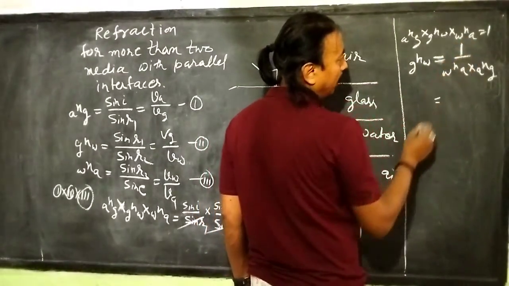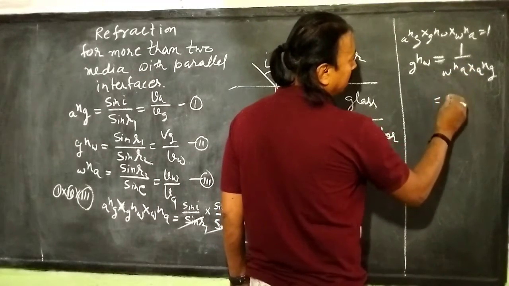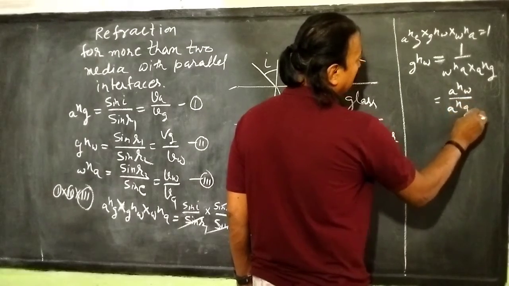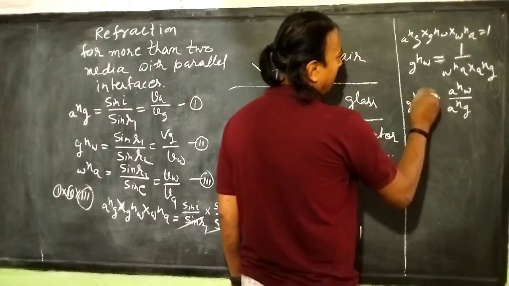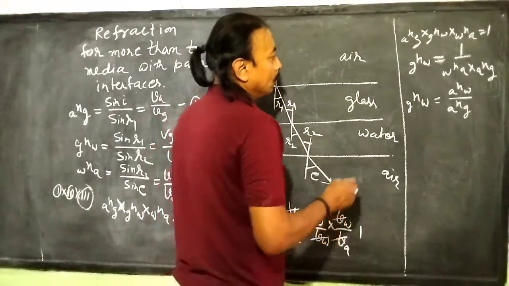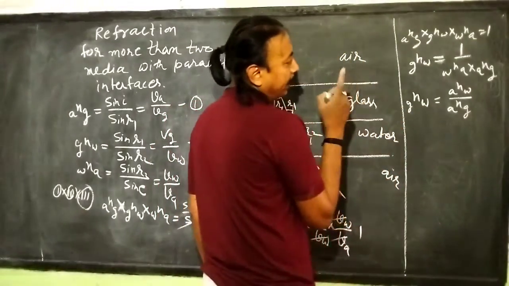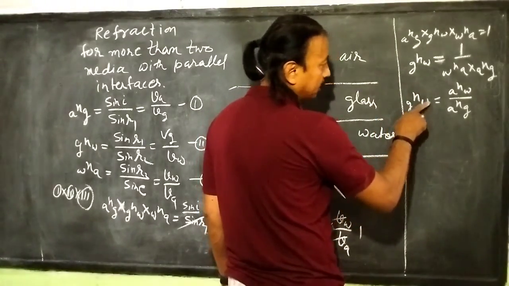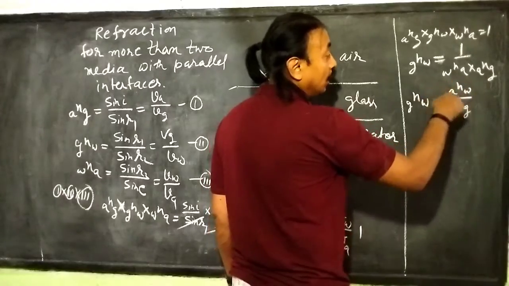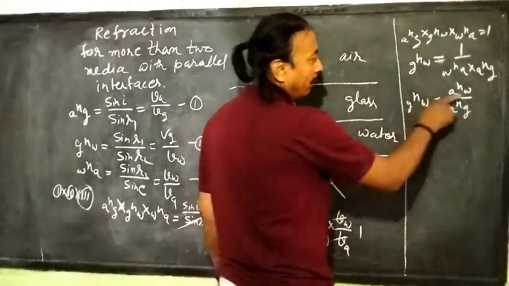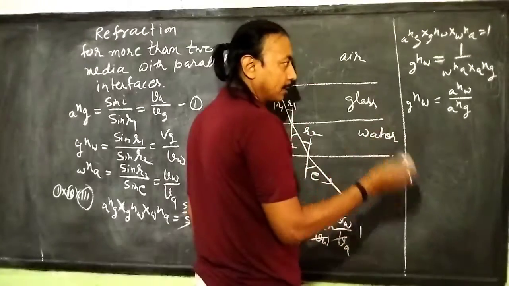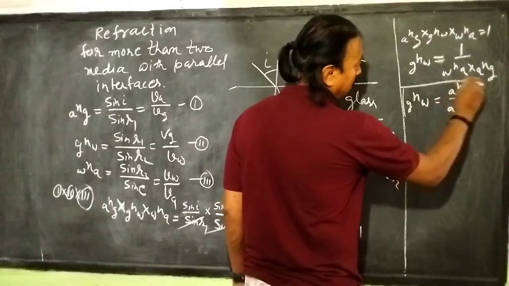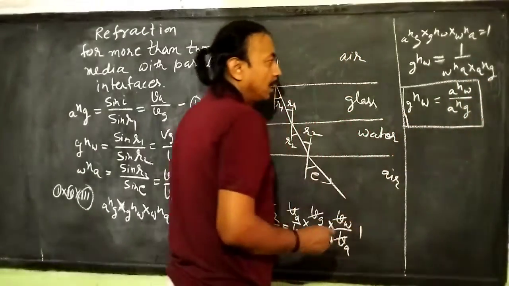That is 1 by W and A equals A and W by A and G. So we can see that refractive index of water with respect to glass is equal to the absolute refractive index of water by refractive index of glass. This relation holds for more than two media.